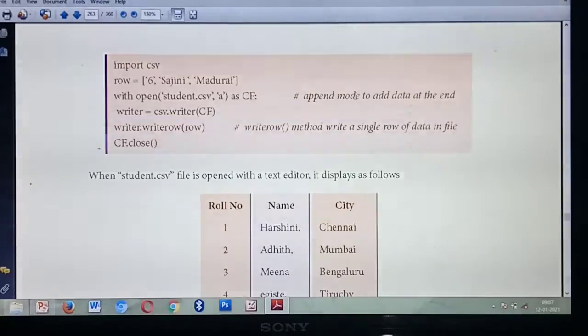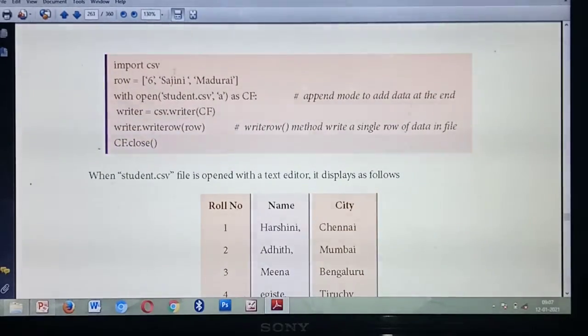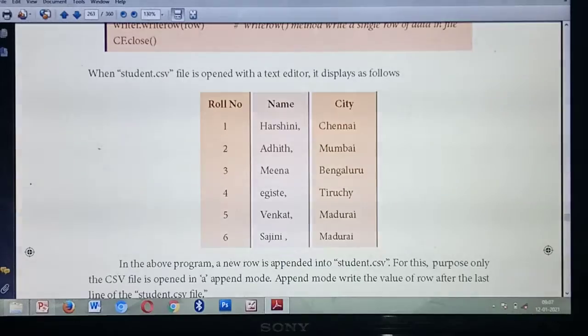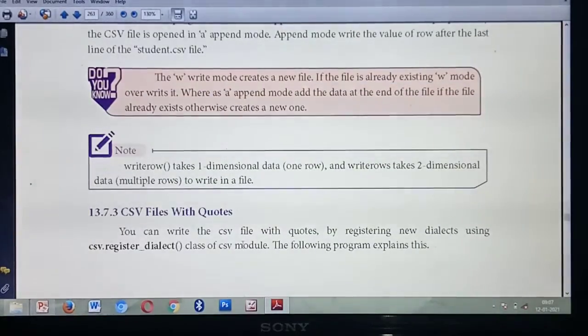So see the output. See, already 5 details are there. So here the 6th row, what detail have you included? 6 Sajini Madurai. See, this new row is added at the end of the file. Isn't it? So the 6th row is added at the end of the file. That is called append. What do you mean by append? Adding a new row at the end of the file. So this one we are calling append mode. Understood?